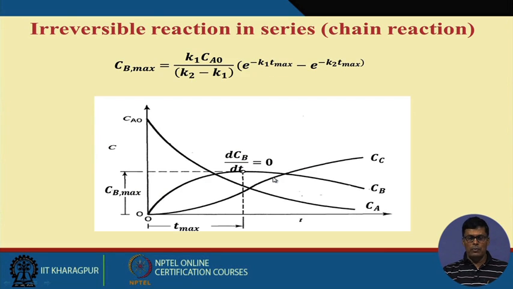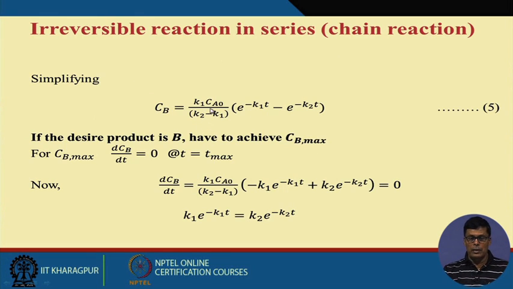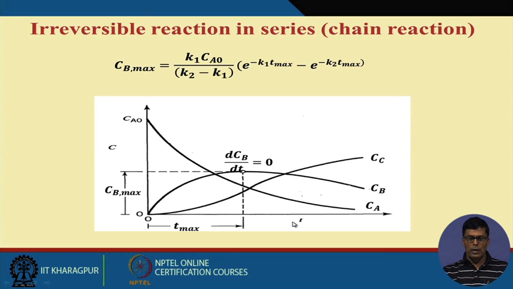Now, initially we have this equation that we already derived. In this equation, if we put the value of T max here, then we can easily find the Cb max. So this is how we can find the T max and Cb max of the chain reaction. This is largely applicable in biochemical processes. Thank you.